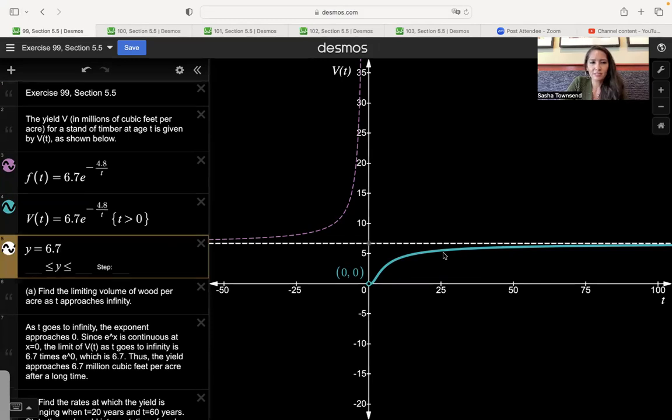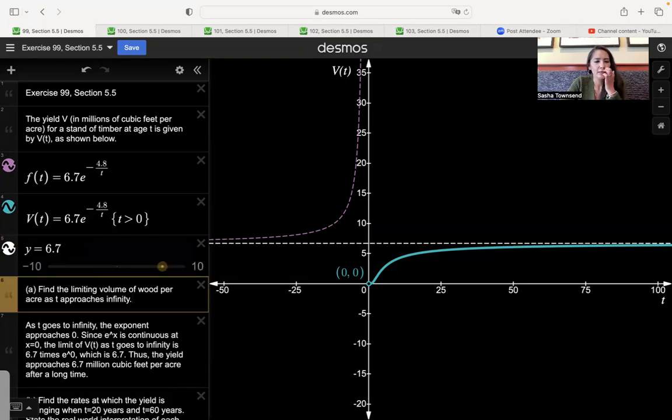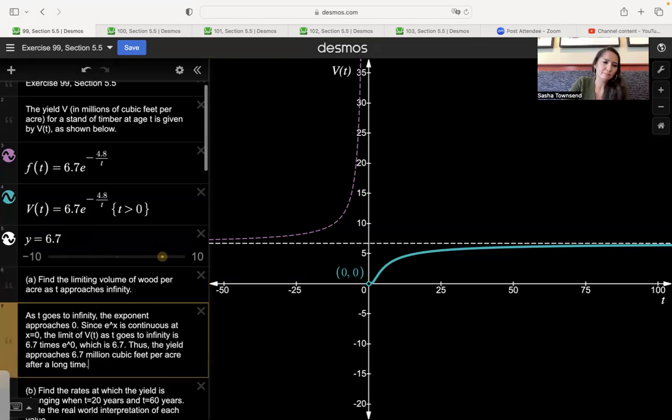But otherwise, the graph looks like this. We said the limiting volume of wood per acre as t goes to infinity was 6.7. Because the limit of the exponent as t goes to infinity is 0, e to the 0 is 1, so we end up with 6.7. And you'd say, well, what does that mean? That means as t goes to infinity, the yield approaches 6.7 million cubic feet per acre.